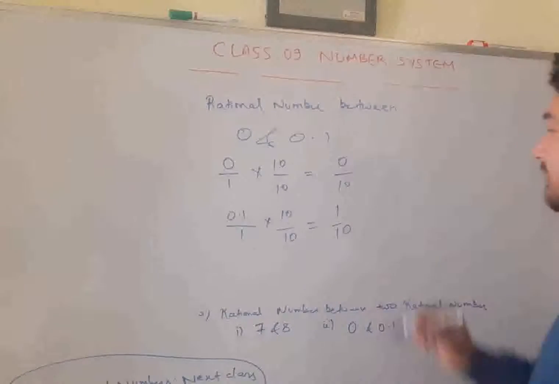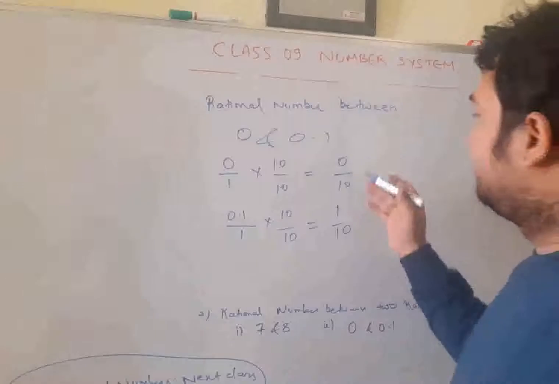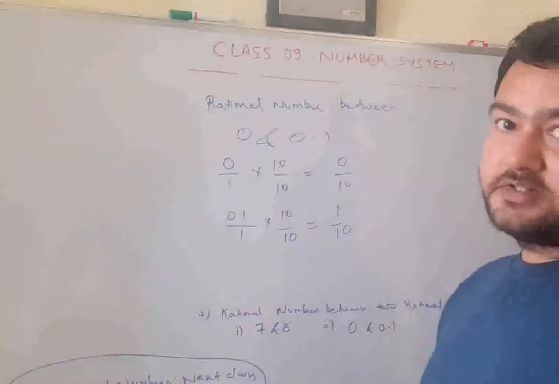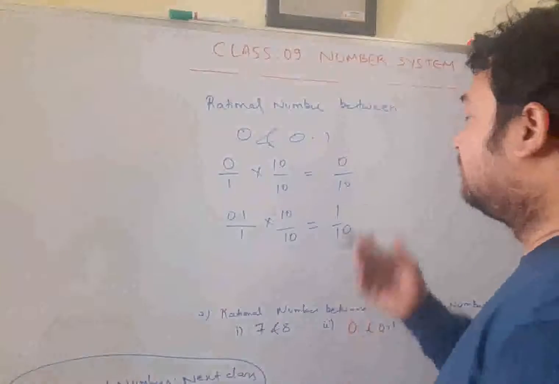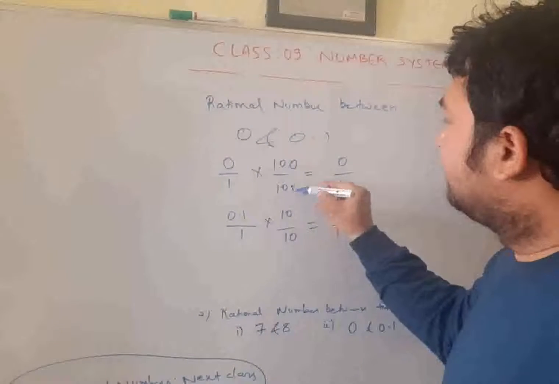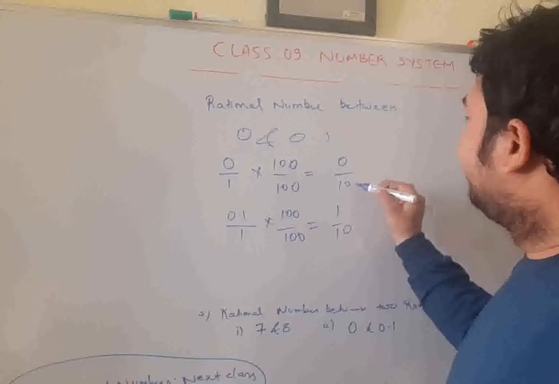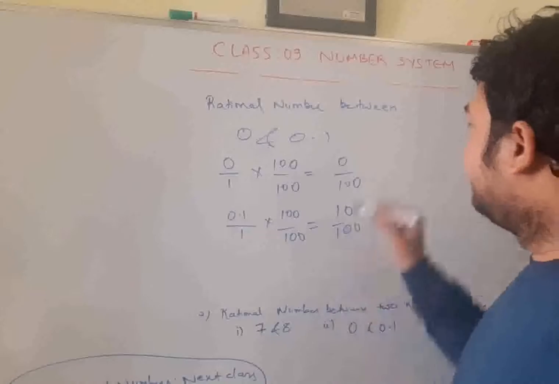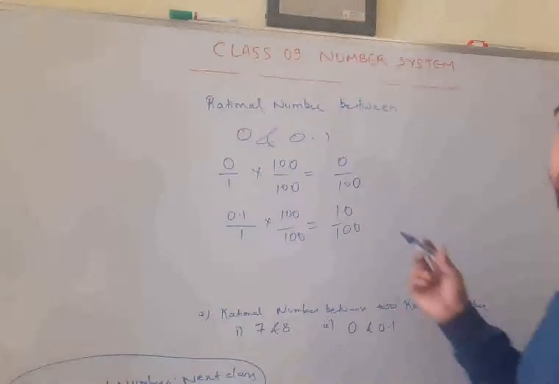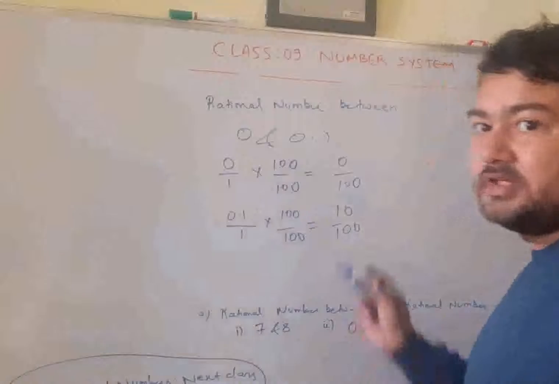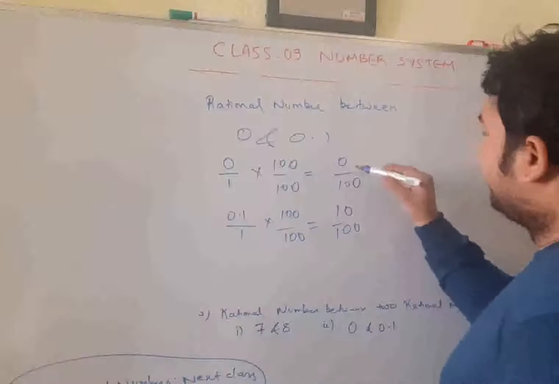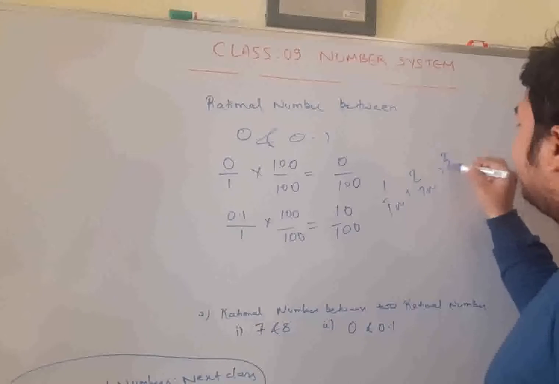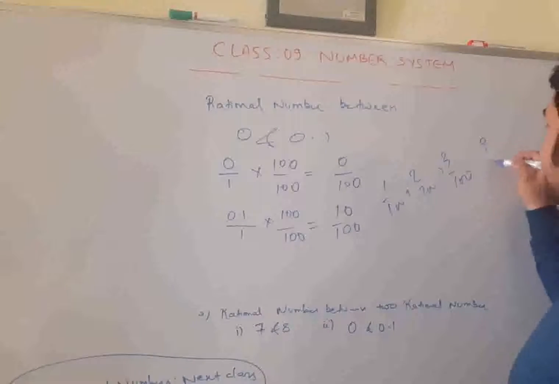Now we have 0 by 10 and here 1 by 10. You are still not able to find a rational number between them easily. So it's better you multiply numerator and denominator by 10 again, making the denominator 100. You get this time 0 by 100 and 10 by 100. What you have done, you have widened the gap. First you have equalized the denominator, then you have widened the gap. Now between these two, you have 1 by 100, 2 by 100, 3 by 100, 4 by 100 and so on, up to 9 by 100.